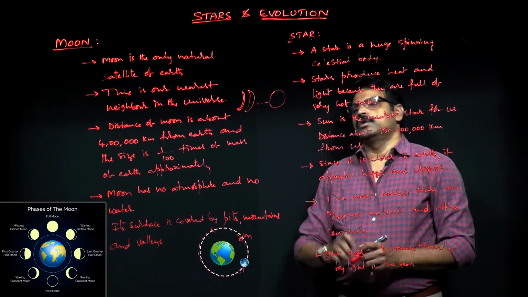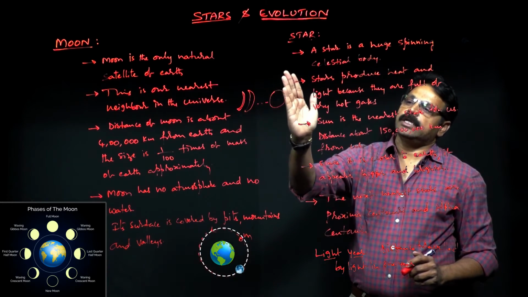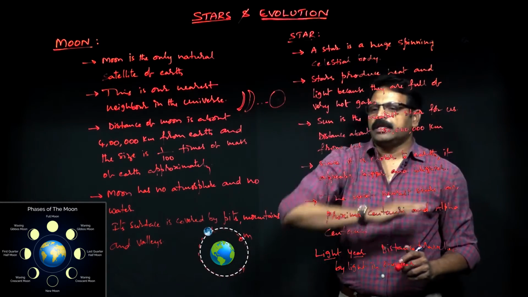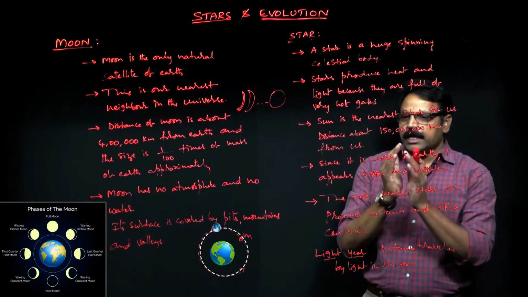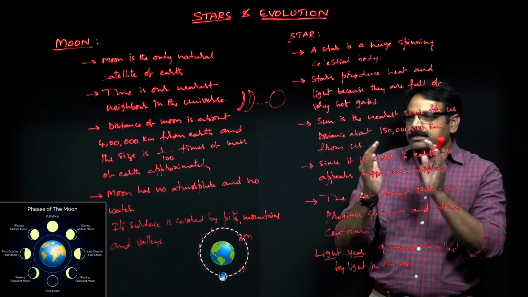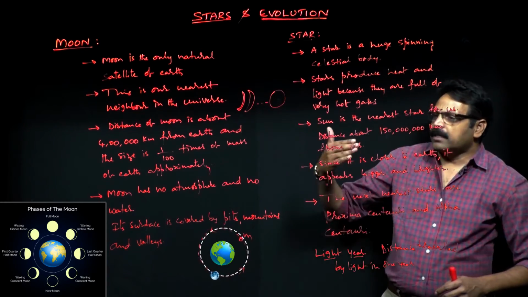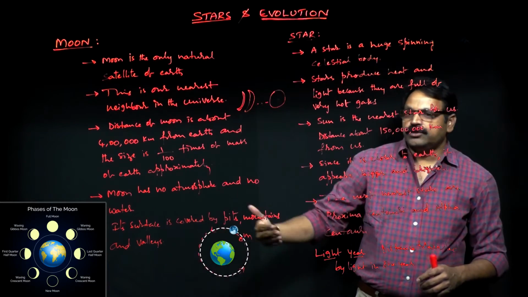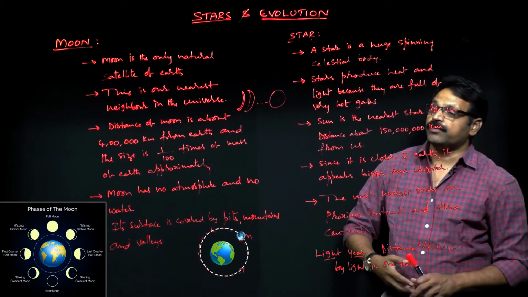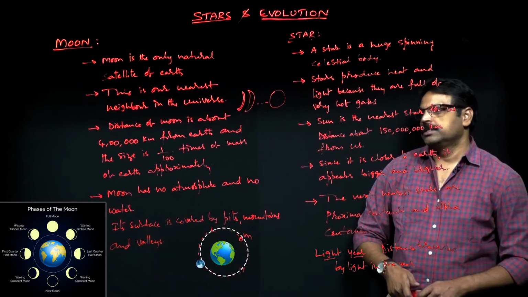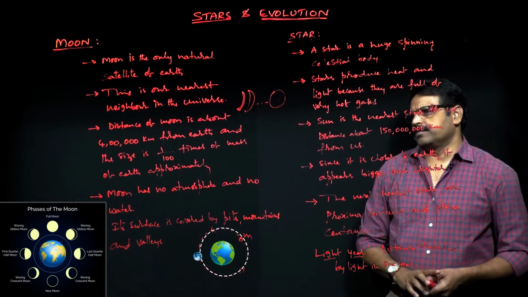That means no moon is observed. In that case, this is gradually decreasing, and that is called the waning phase. Waxing phase means increasing, waning phase is decreasing and finally disappears on new moon day. And the time duration between one new moon to the other new moon, or one full moon to the other full moon, is going to be 29.5 days. So these are the different stages of the moon, you can say.